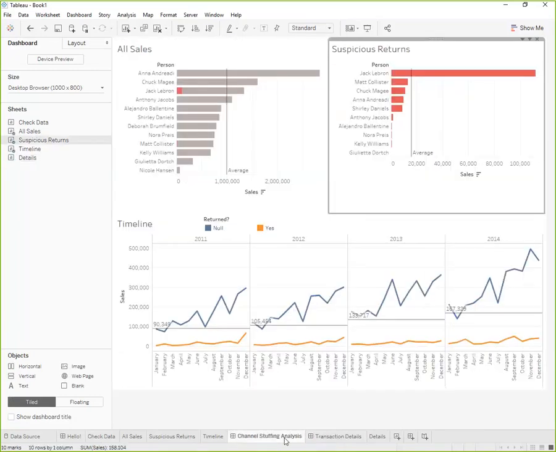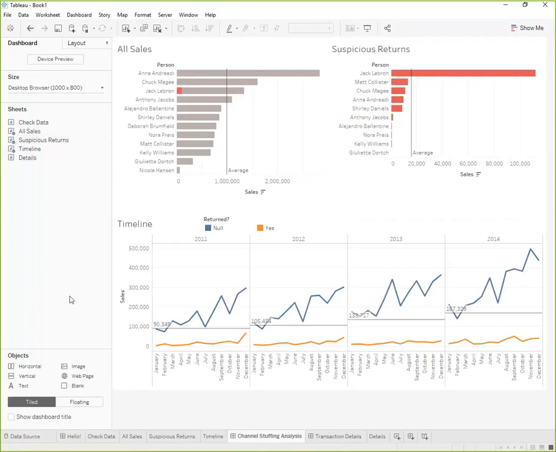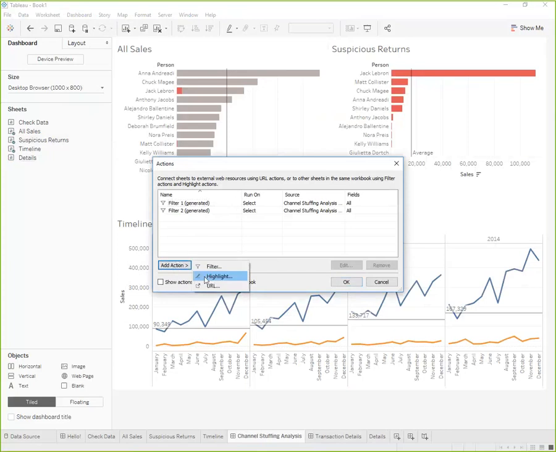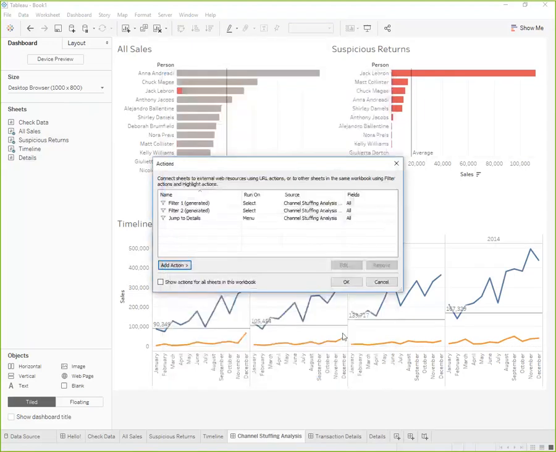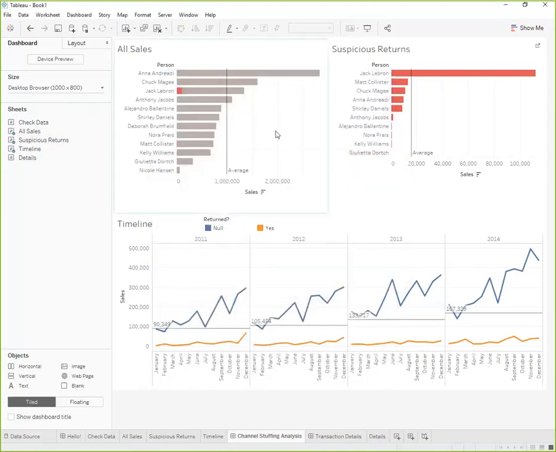Okay, so we have our two dashboards created here. Now let's set up that functionality, that interactivity that I was talking about. I'll call this Jump to Details. And like I said, when I click on anything in Channel Stuffing Analysis, I want to see those transaction details. So let's hit OK and test that out.